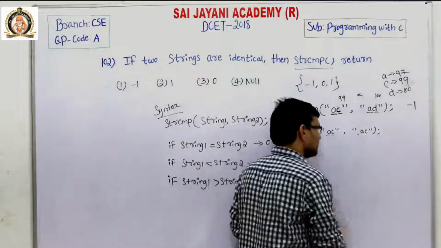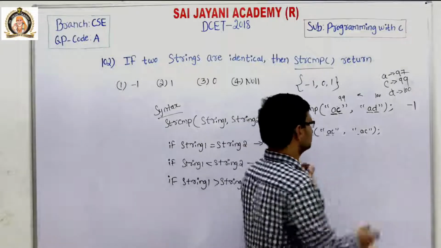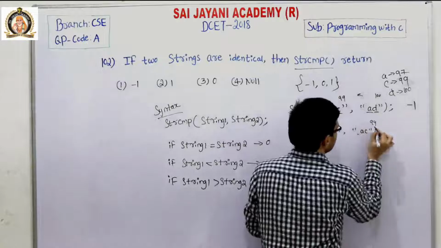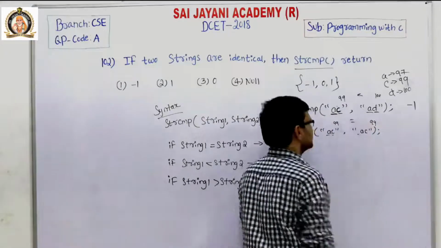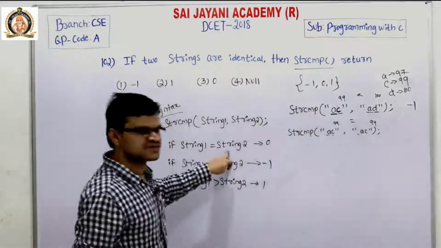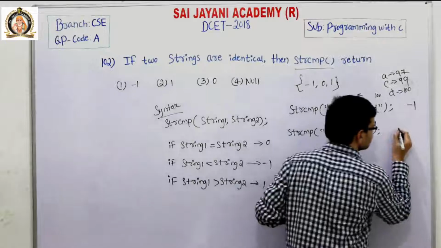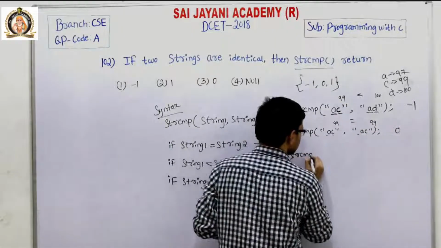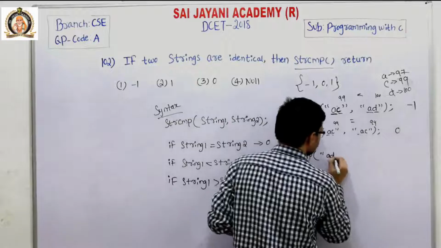The second characters are also the same, 99 and 99. So when string 1 is equal to string 2, it returns 0.